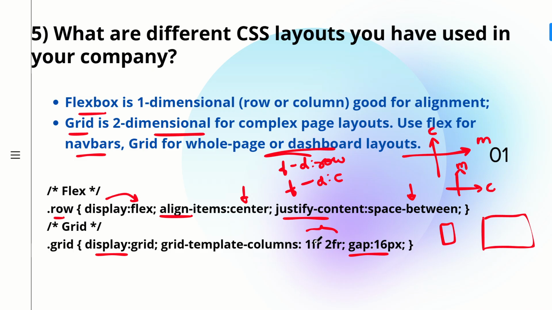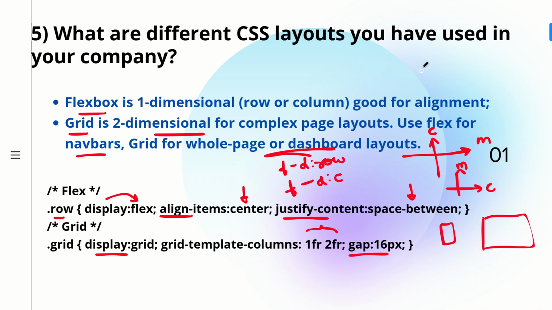And fr means fraction unit. So with 1 fr 2 fr, the first column takes one fraction of your available width, whereas the second column takes two fractions of your available width. So the second column is going to be twice as wide as the first one.